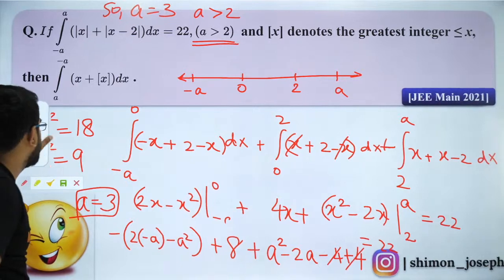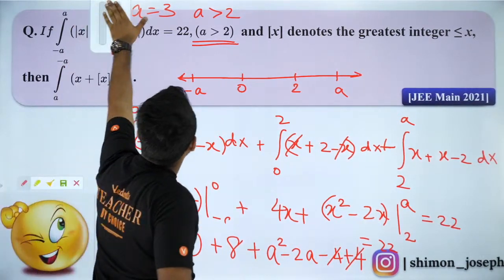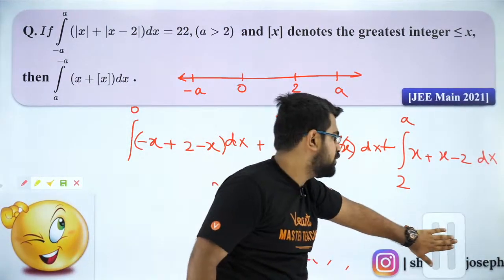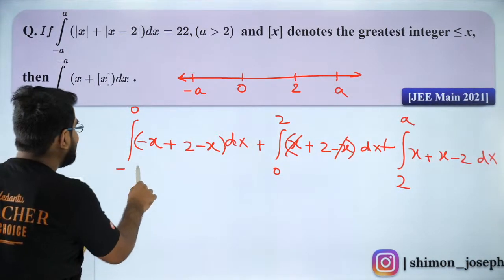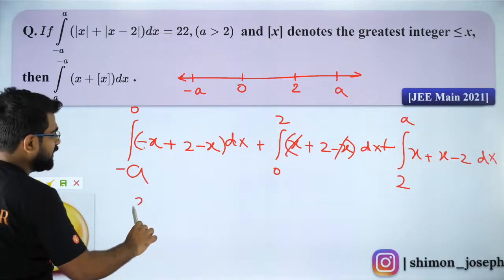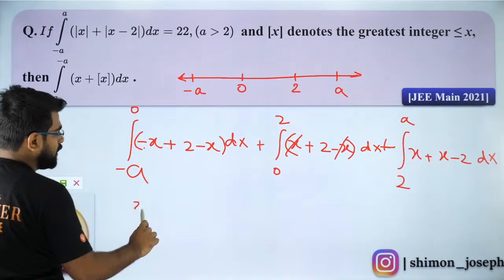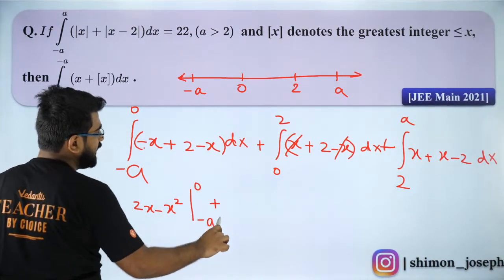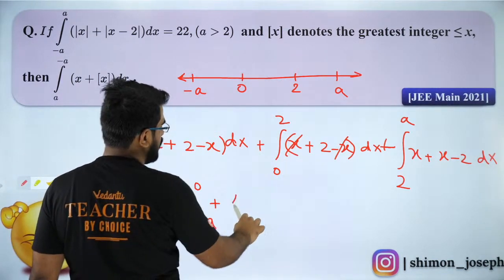Okay, let me solve it then again. Let's do it slowly again. I knew this was going to happen. Okay, so let's try to solve it again, people. So minus a to 0. So it will be 2 minus 2x integral. So 2 minus 2x integral will be what? 2x minus x square from minus a to 0. Then what will you have? You will have 0 to 2, 2, right? So that's going to be 2x. So it will be 4.